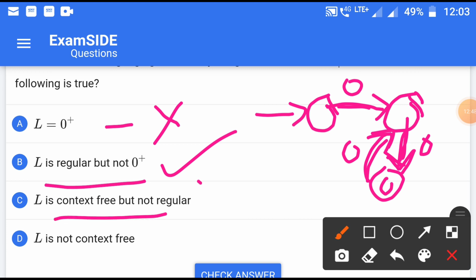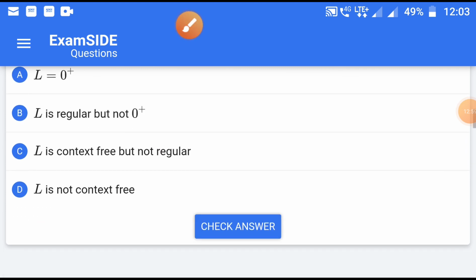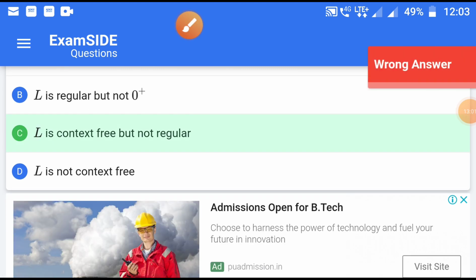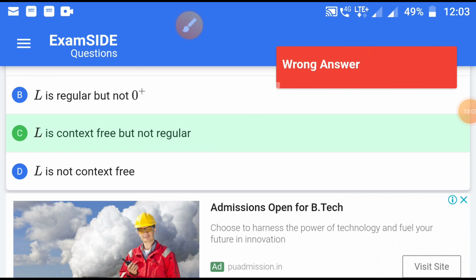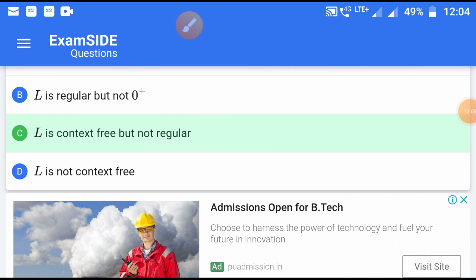This is also not correct, because given context free and regular, this is given context free, so both options are incorrect. So only option B may be correct. So let us try. L is context free.